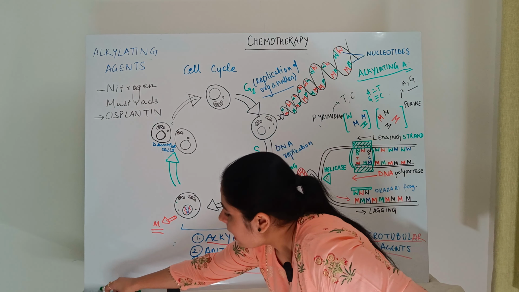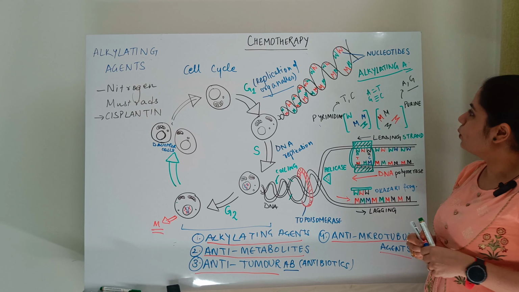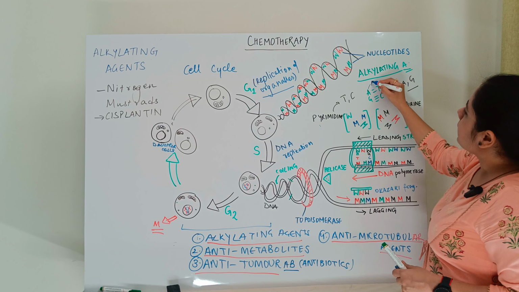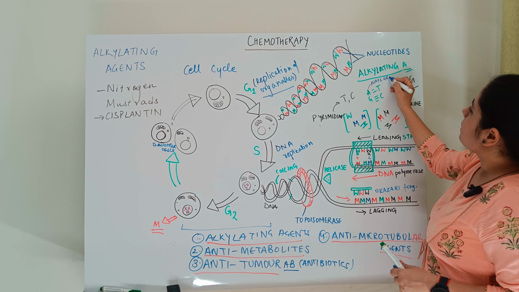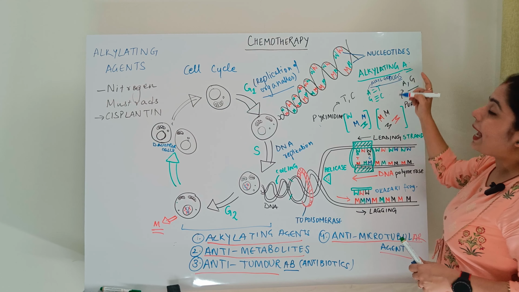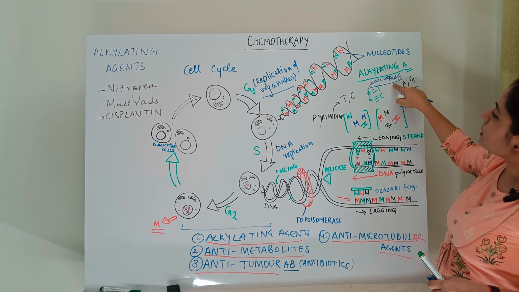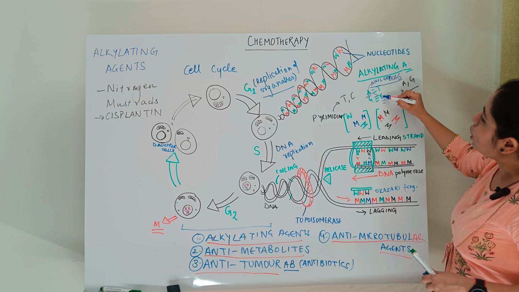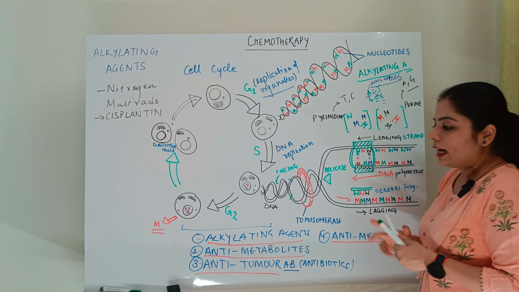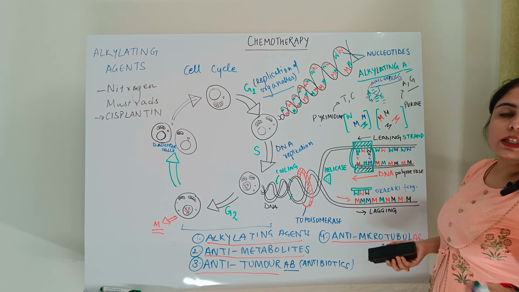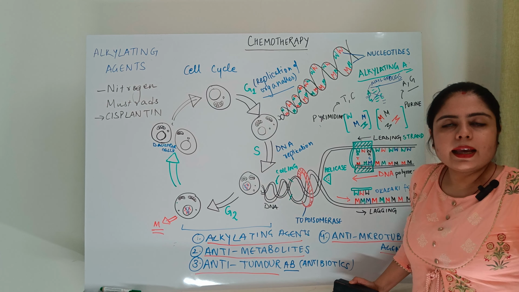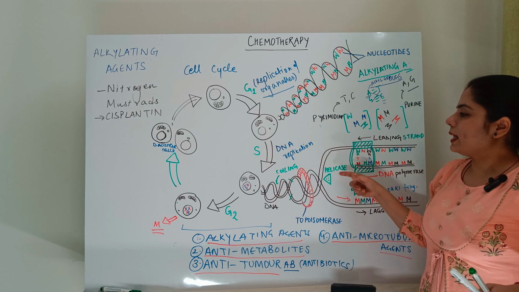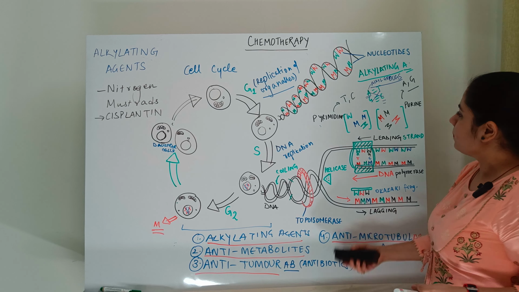So if some drug you are consuming is binding to the nucleotide base pairs by its alkyl groups, with the help of these alkyl groups, they are binding to the nucleotide base pairs, and that is causing cross-linking, right? This cross-linking will destabilize the DNA, and when the DNA is destabilized, no more DNA replication will be happening. So this is how they target.